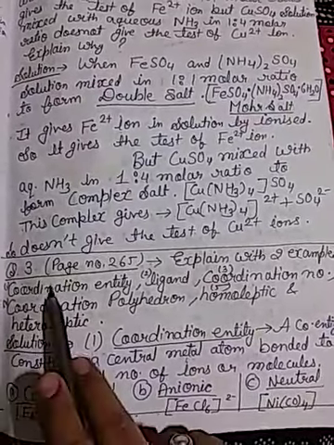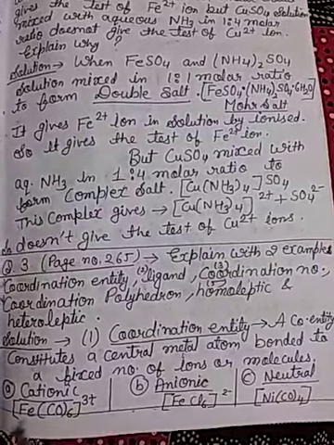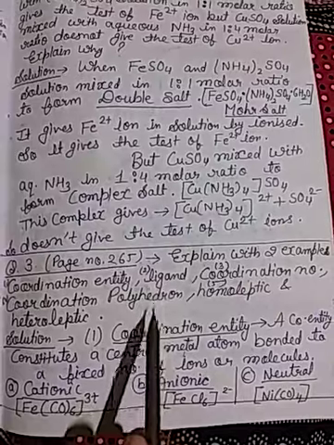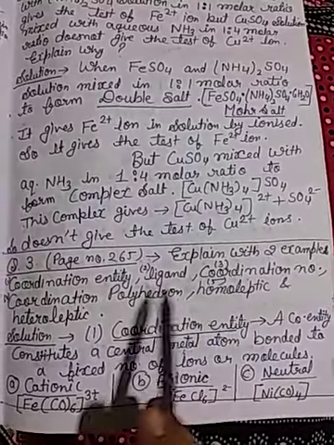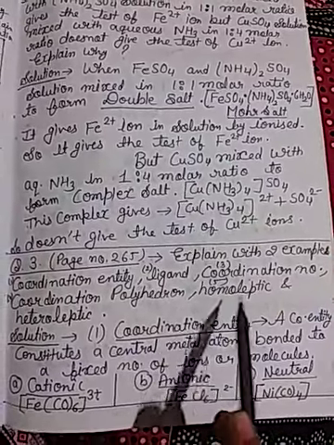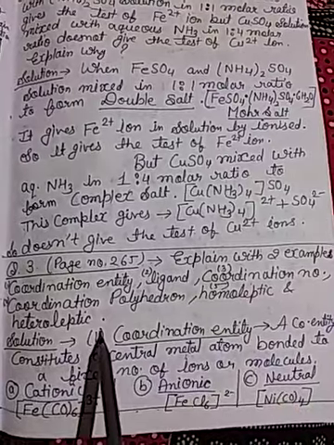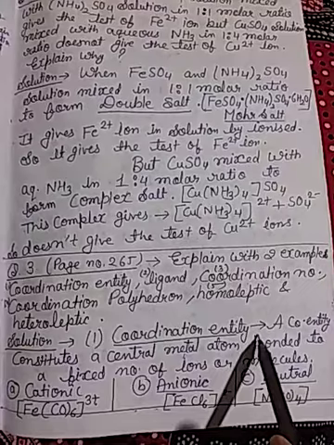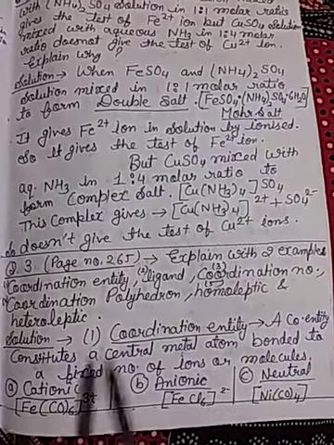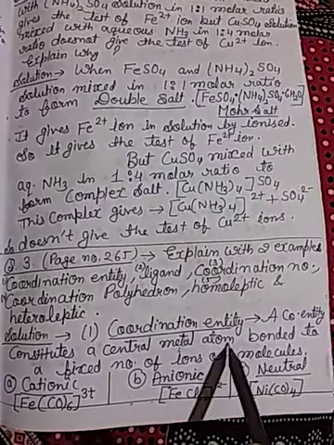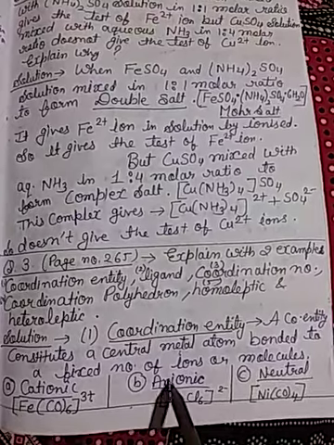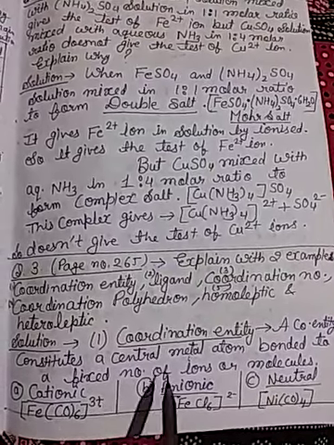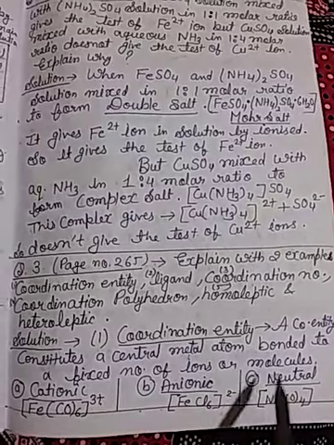Then question number 3: explain with two examples the following: coordination entity, ligand, coordination number, coordination polyhedron, homoleptic and heteroleptic. First is coordination entity. So what is a coordination entity? A coordination entity constitutes a central metal atom bonded to a fixed number of ions or molecules. There are 3 types: cationic, anionic and neutral.